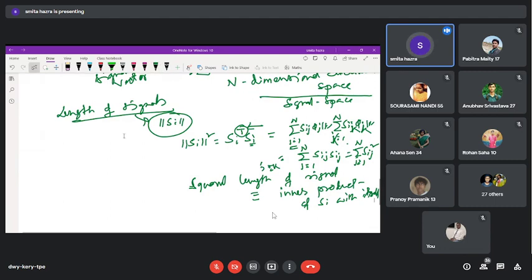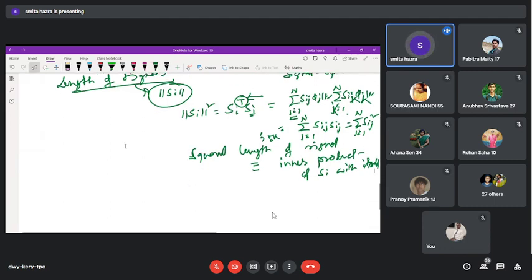Now if I show you the energy of the signals in terms of this representation, then with the Rayleigh's function, what is the form of the energy?